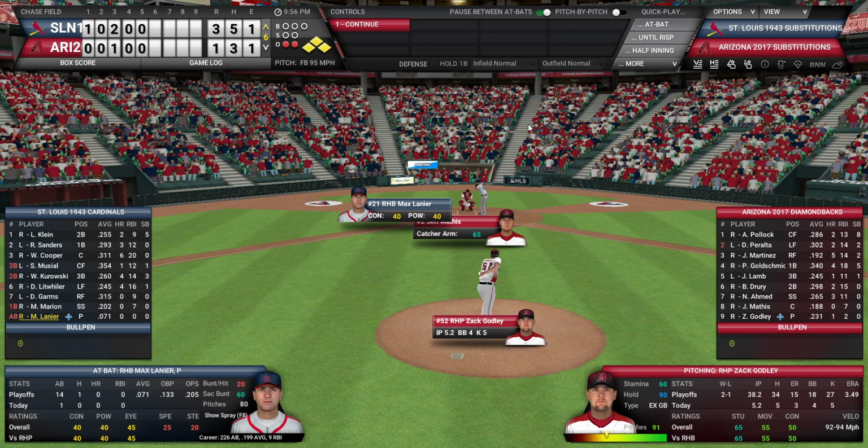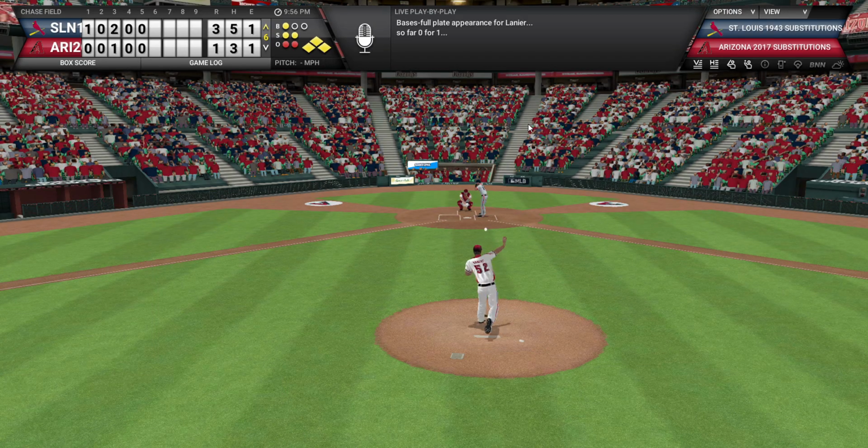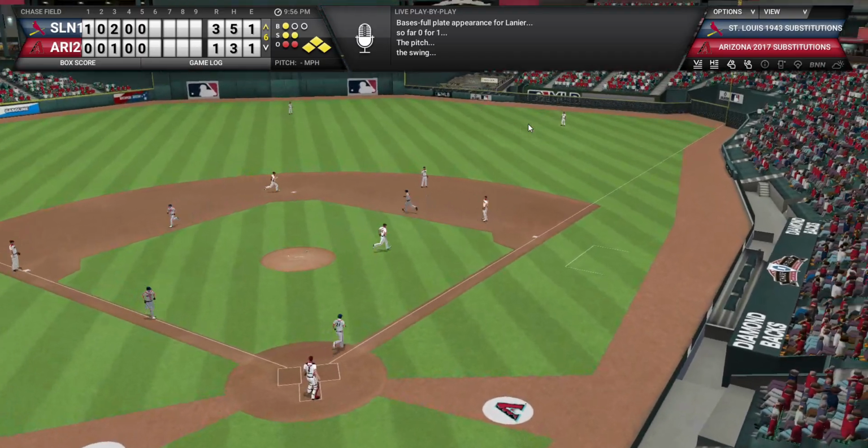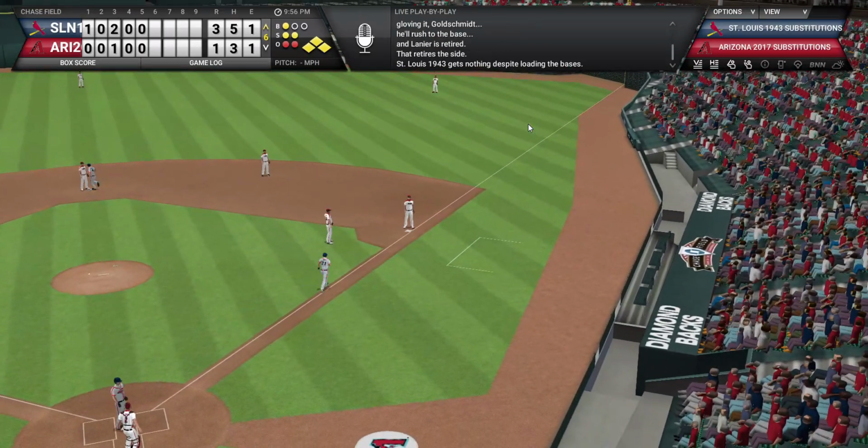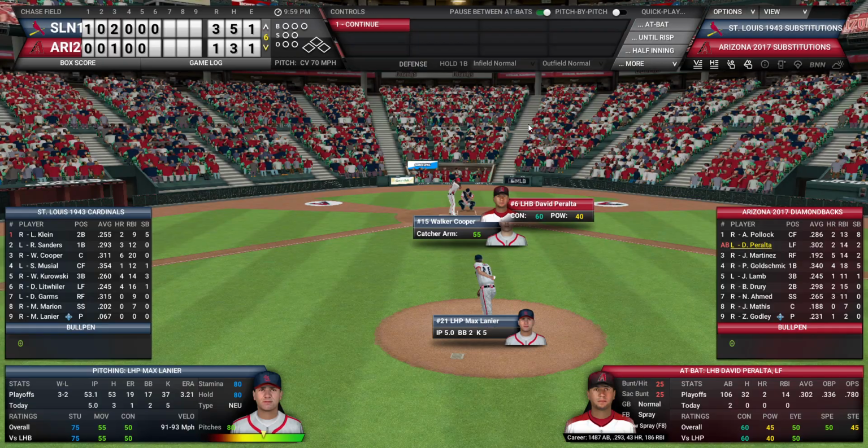Instead, it's an intentional walk so they can face the pitcher, Lanier. But the way Lanier is playing today, he's actually got to be pretty confident, even in his plate ability. This is not a safe situation. But they do get the out to end the inning, so it does become a smart decision to intentionally walk the 8-hitter to get to the pitcher. Keeps the game at 3-1, no further damage done, even though the Cardinals did threaten.